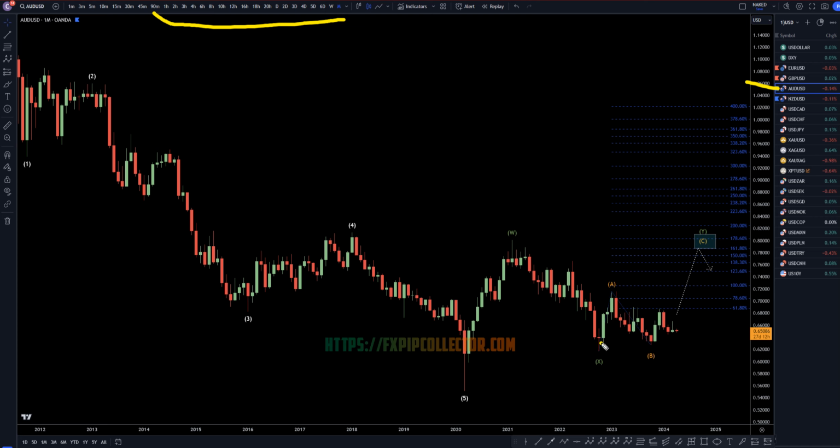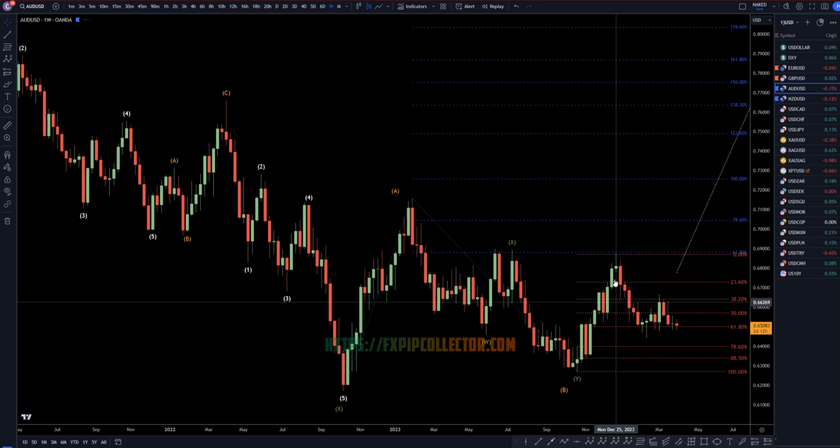So on the Aussie dollar, I'm definitely still very bullish on these higher time frames. I still think it's going to go up and take out these highs. I think it needs to complete this WXY pattern, which is basically 3 waves up, 3 waves down, and 3 waves up, where a wave A and a wave C of wave Y should be a trend on shorter time frames. Taking it down to the weekly time frame.